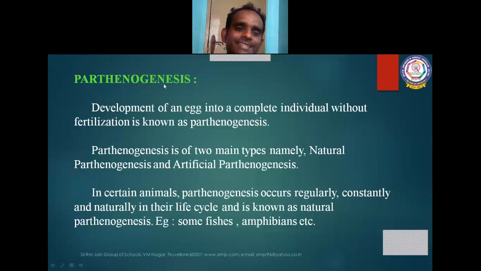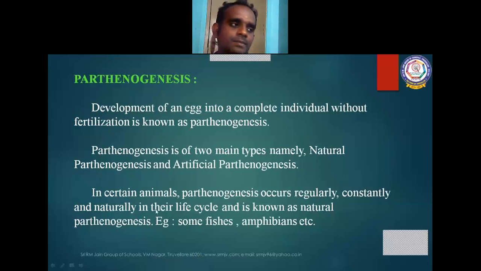The next topic is parthenogenesis. Genesis means synthesis, formation. Development of an egg into a complete individual without fertilization is called parthenogenesis. Parthenogenesis is of two main types, namely natural parthenogenesis and artificial parthenogenesis. In certain animals, parthenogenesis occurs regularly, constantly, and naturally in their life cycle, and such type of parthenogenesis is said to be natural parthenogenesis.